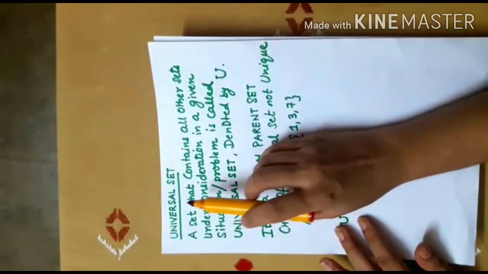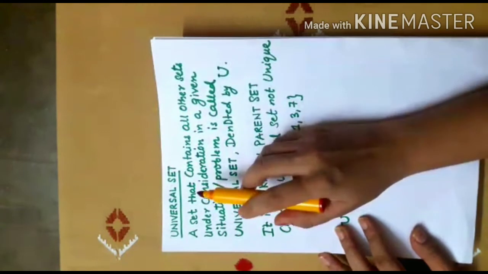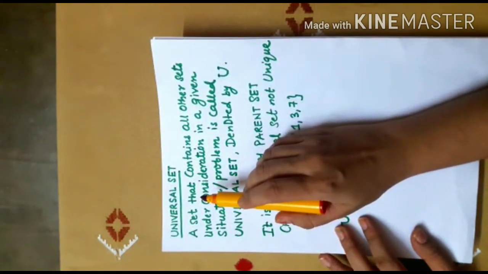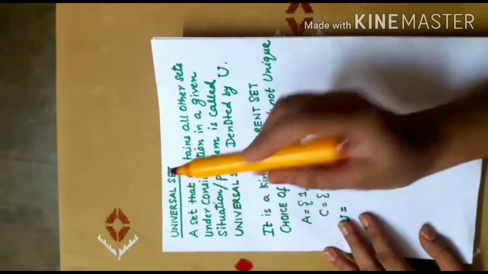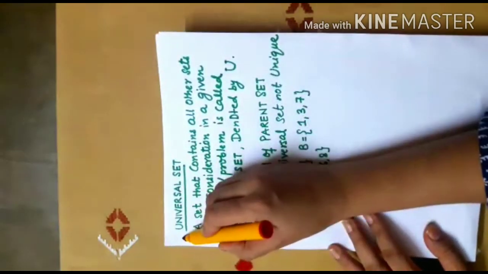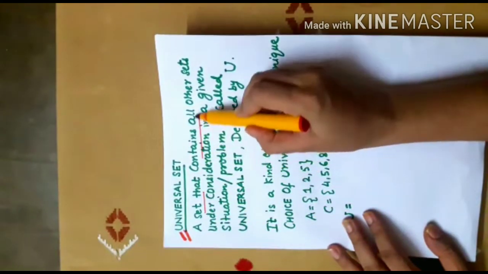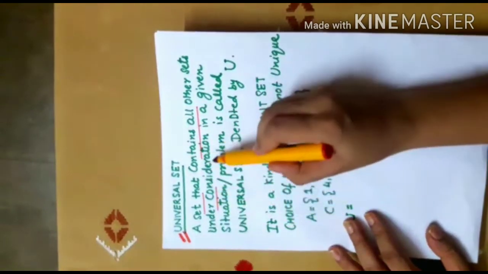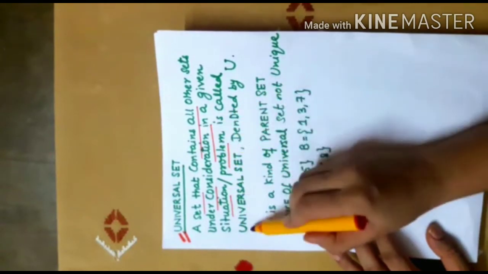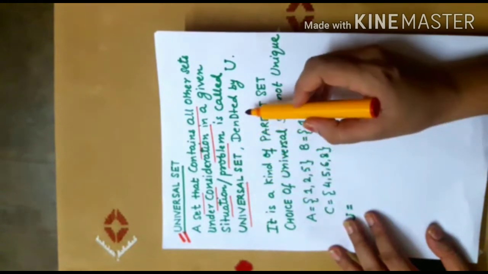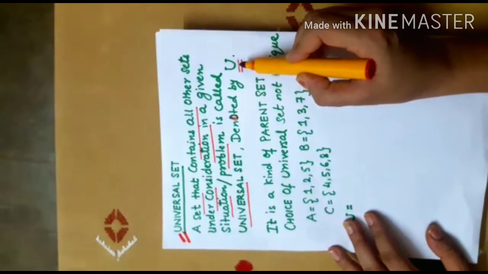Today we will discuss complement of a set. But before I define complement of a set, let's see what a universal set is. So universal set, a set that contains all other sets under consideration in a given situation or problem, is called a universal set and is denoted by the capital letter U.